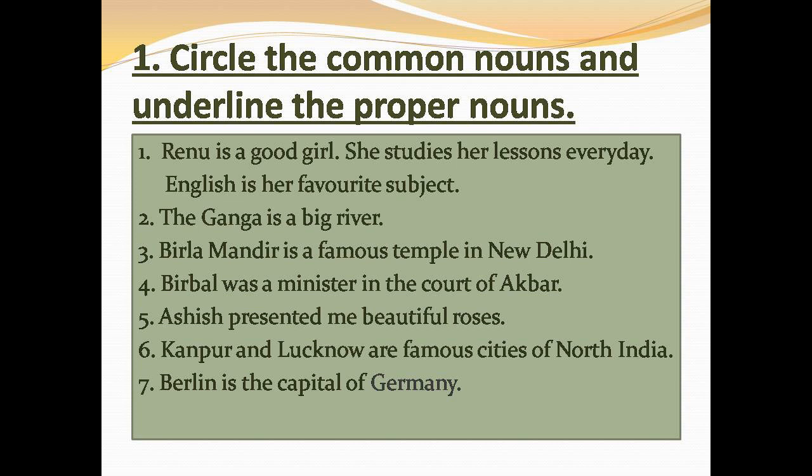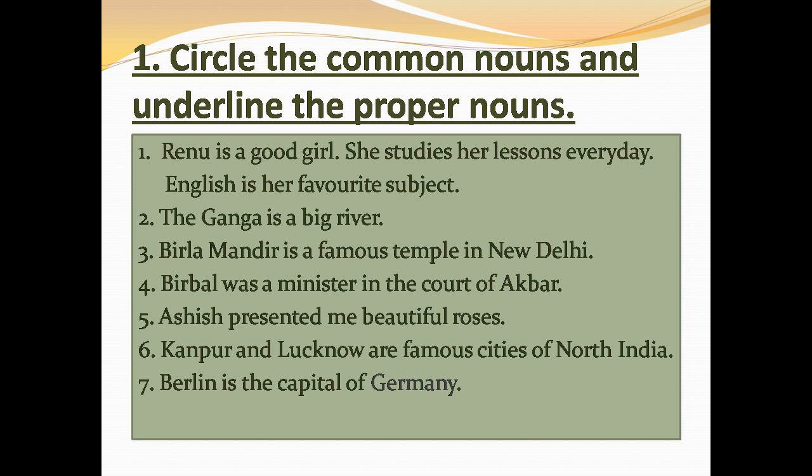Kanpur and Lucknow are famous cities of North India. Kanpur particular name, Lucknow is also a particular name, and North India, northern part of India, is also a particular name. So Kanpur, Lucknow and North India, all three are to be underlined as these are proper nouns.